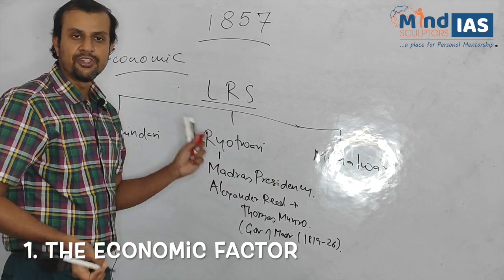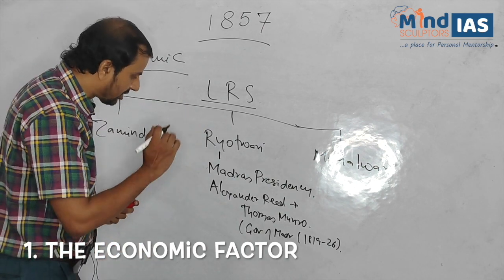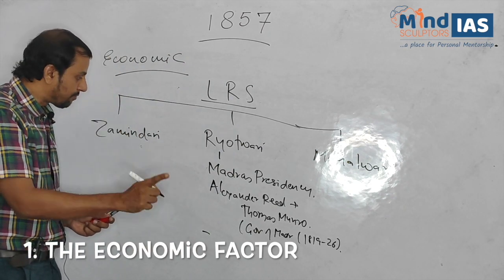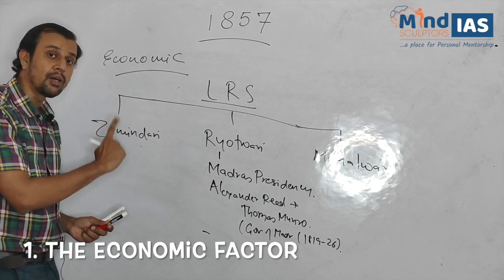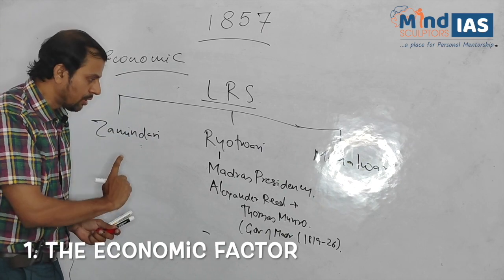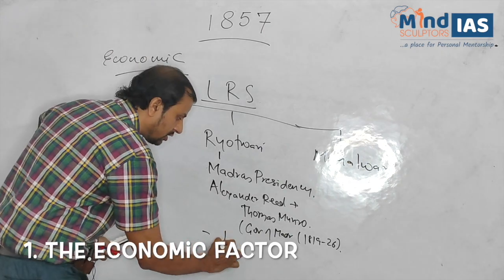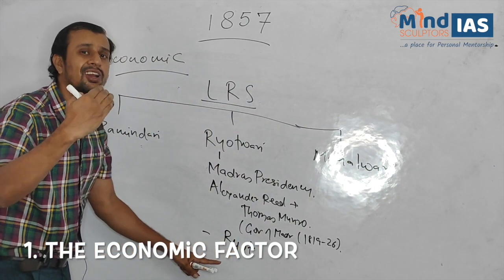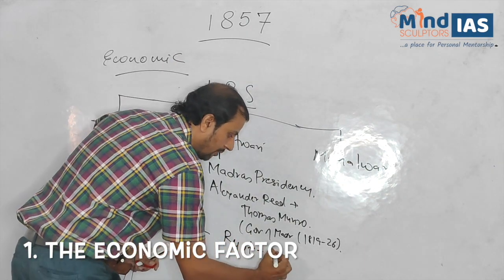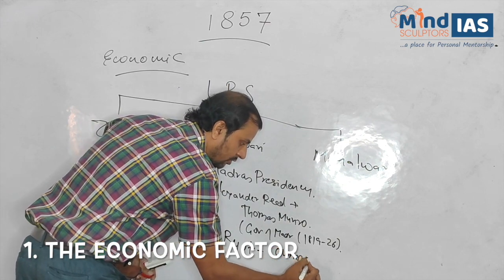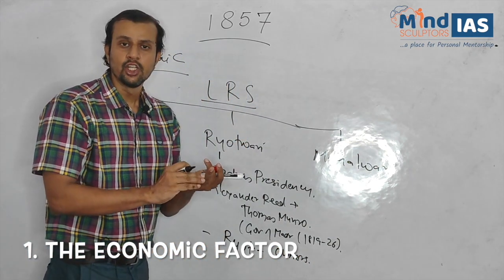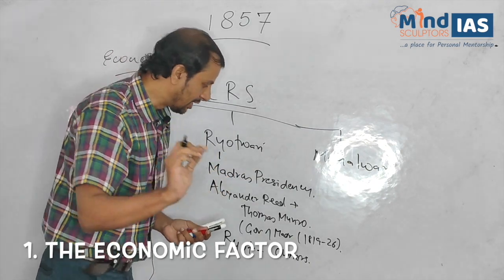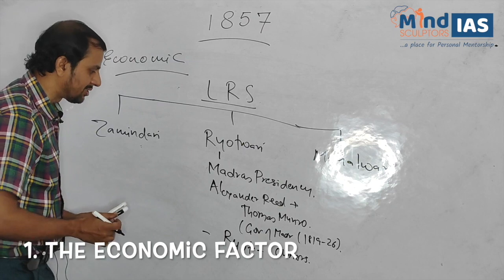What are the other features of Ryotwari system? In Zamindari system, the zamindars were made the permanent owners of the land, but in this case the ownership lies with the ryots. So ryots or the raiyat in Hindi were the owners of the land. They had the right to sell, transfer or lease the land. Clear? So this was the Ryotwari system.